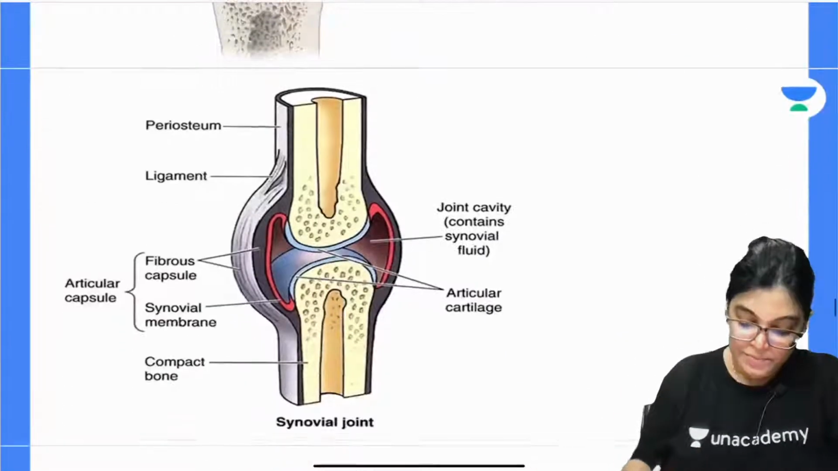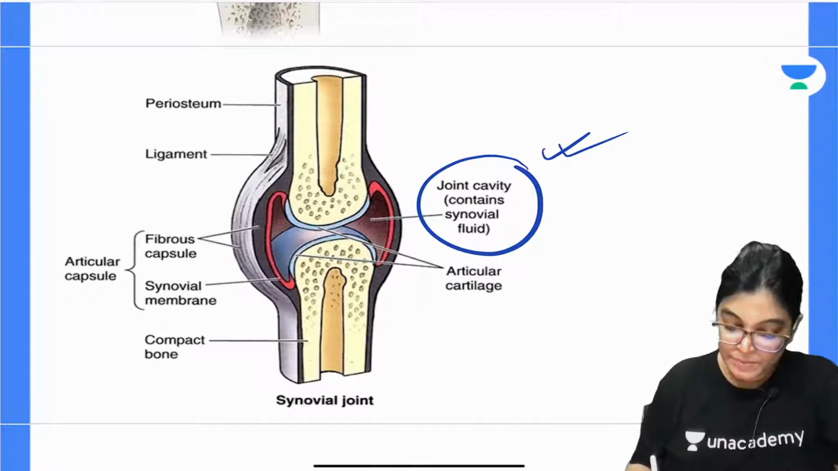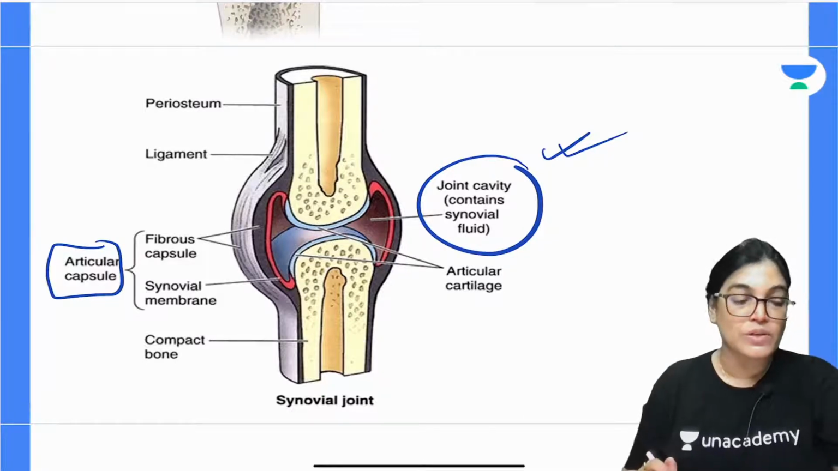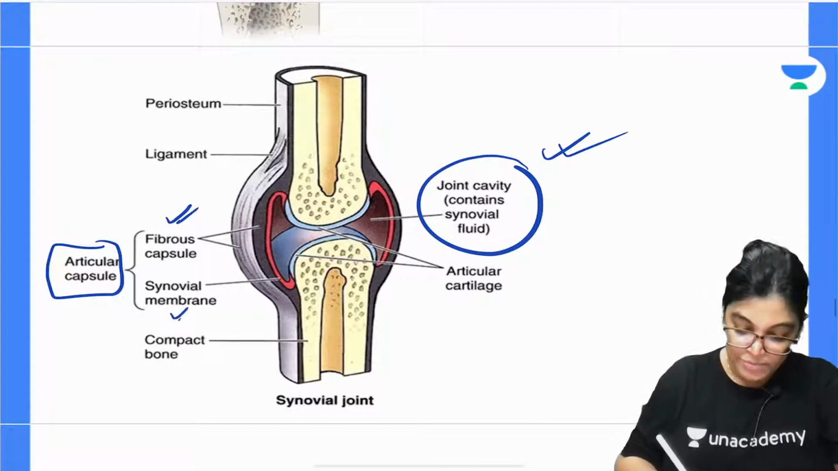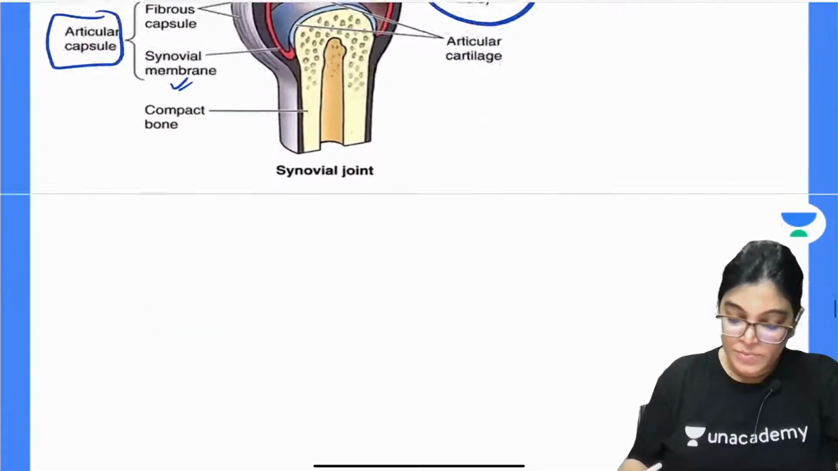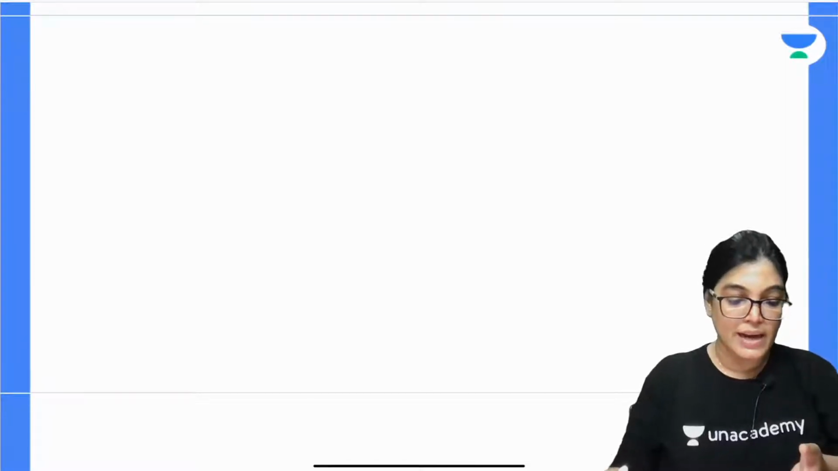So, let us write it. Here you can also see the joint cavity is filled with synovial fluid, and the same thing I told you: the articular capsule is the fibrous capsule taken together with the synovial membrane. Okay, my dear aspirants, let us write the details I have told you and then we will proceed with the next ligament.